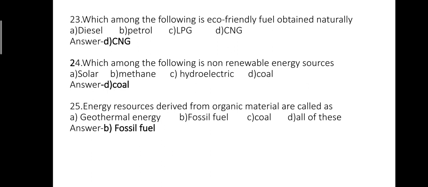Question number 25. Energy resources derived from organic material are called as option A, geothermal energy. Option B, fossil fuel. Option C, coal. Option D, all of these. The correct answer is B, fossil fuel.